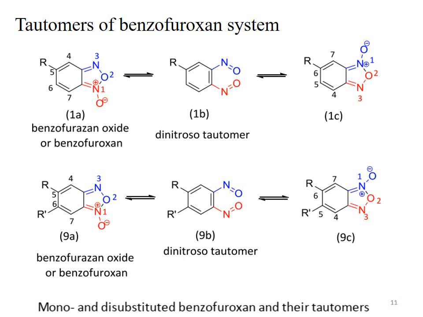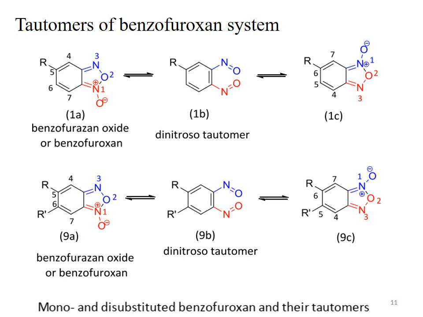So the 1C isomer is obtained, and similarly, see this one, this is the benzofuroxan oxide system or benzofuroxan system. It's a 5,6-disubstituted benzofuroxan system. The 9A is converted to 9B, that is the dinitroso tautomer, and the 9B by the movement of electrons is converted to the 9C.